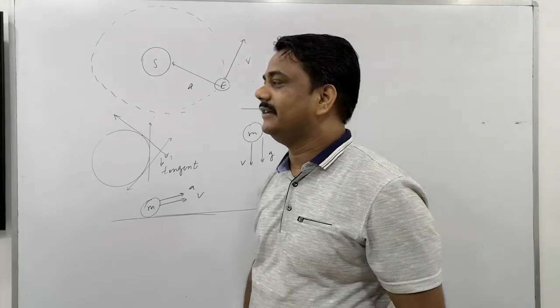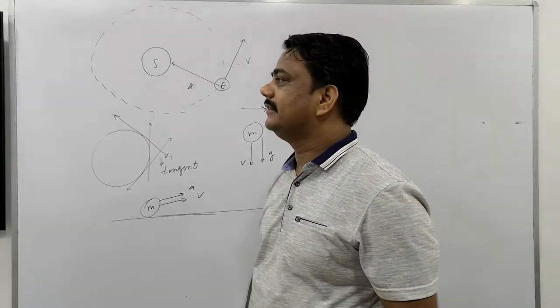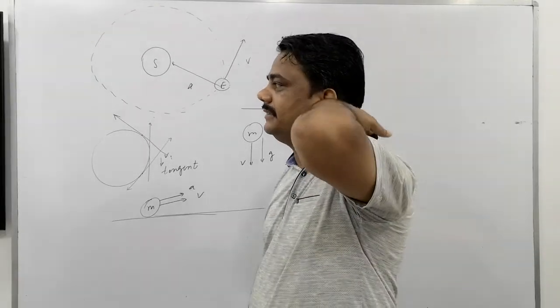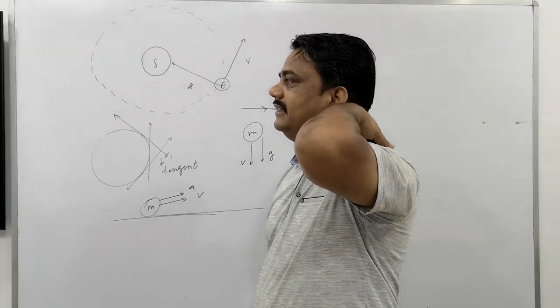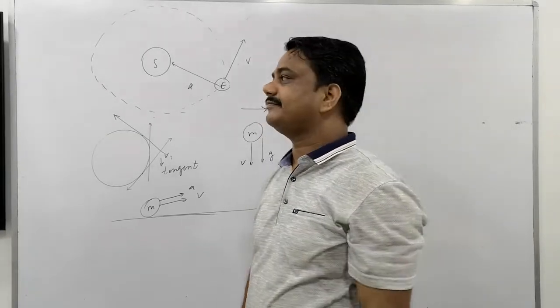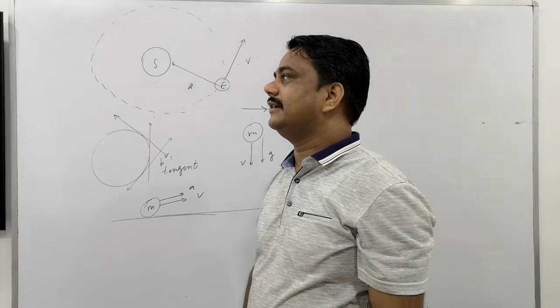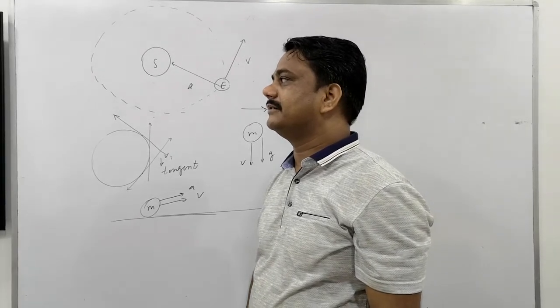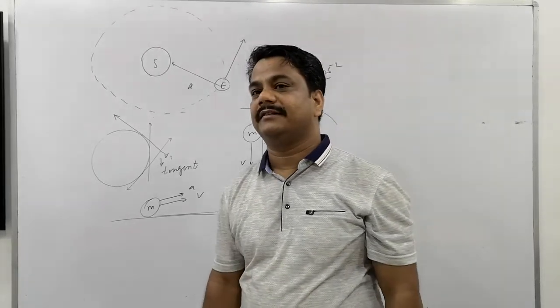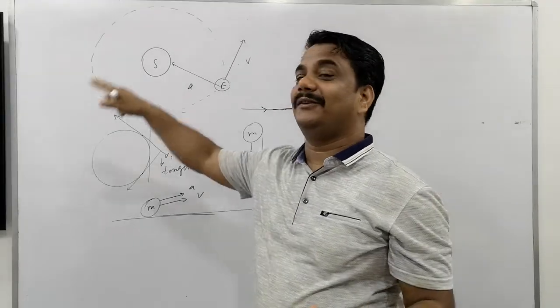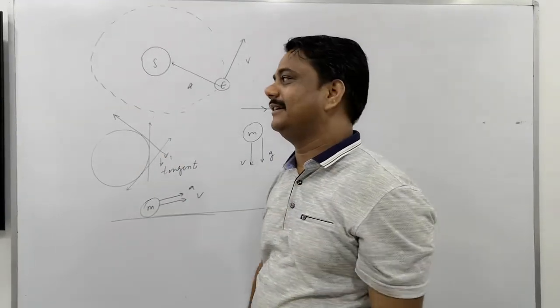A satellite goes around the earth on a circular path. Circular orbit with constant speed. Is the motion accelerated? A satellite goes around earth in a circular orbit with constant speed. Is the motion accelerated? Yes. All three questions are connected with the same concept.